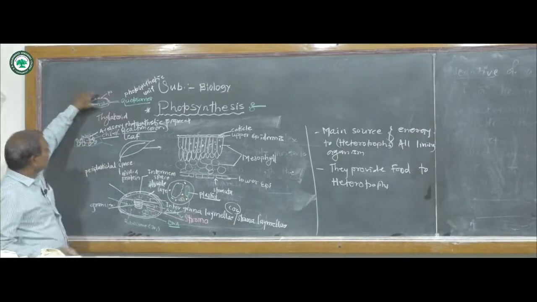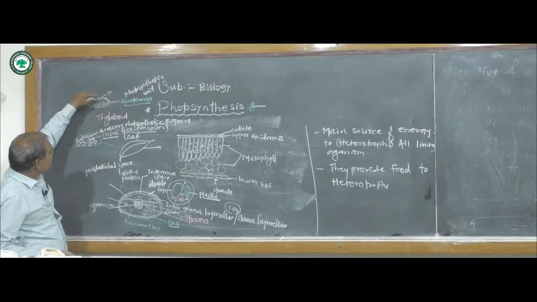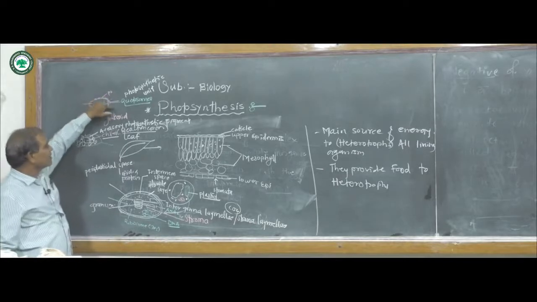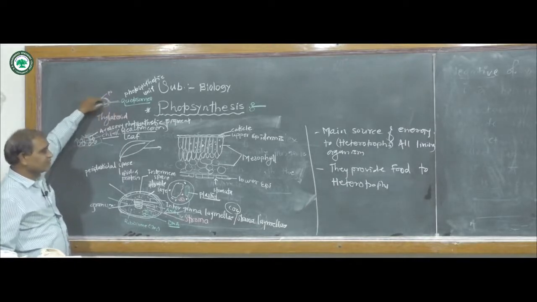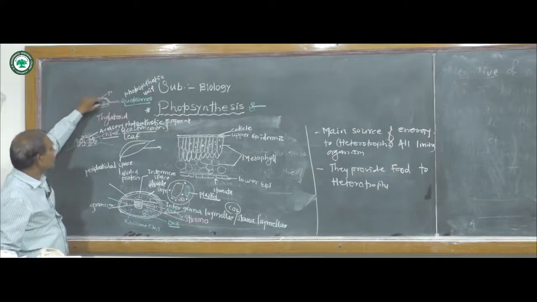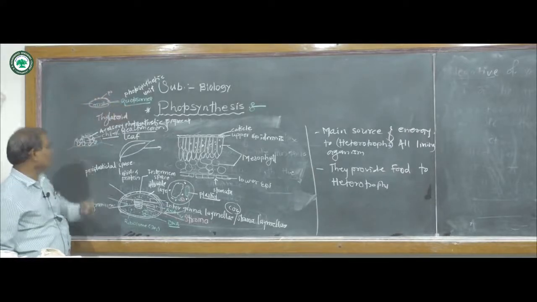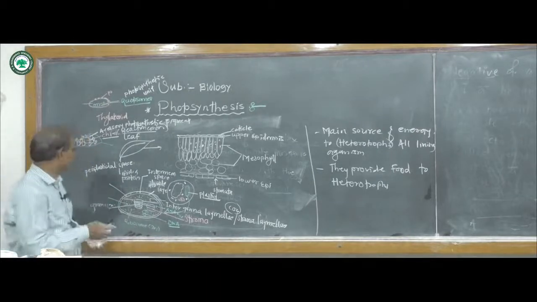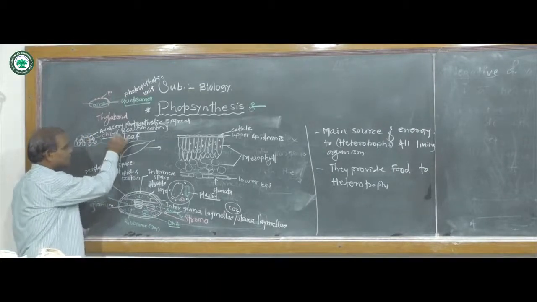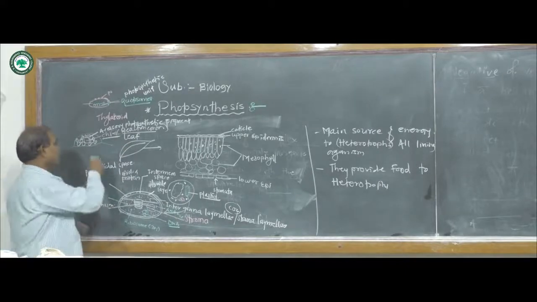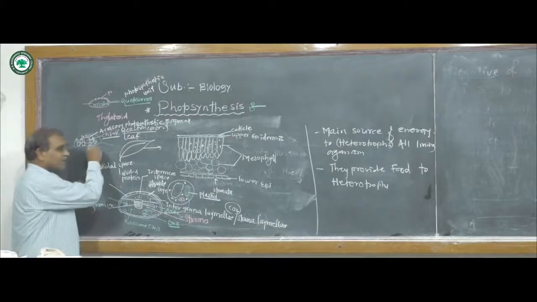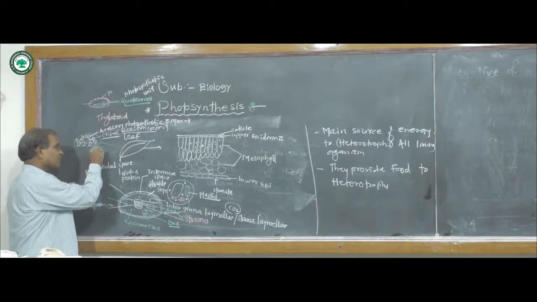Now each thylakoid has a double membrane, and the photosynthetic pigments or photosystems are located on the membranes of thylakoids, and inside this thylakoid are small units, also called quantosomes, and each quantosome contains chlorophyll pigments. In the center is chlorophyll, the essential photosynthetic pigment, surrounded by the accessory photosynthetic pigments, and they form a photosystem.